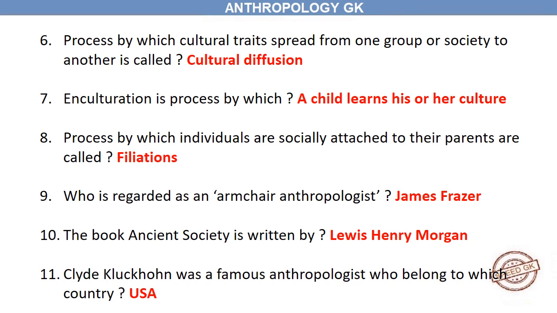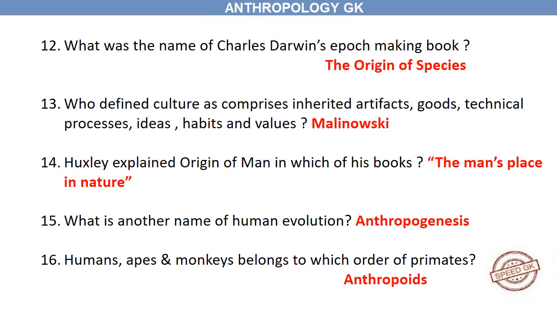Who is regarded as an armchair anthropologist? James Fraser. The book Ancient Society is written by Lewis Henry Morgan. Clyde Kluckhohn was a famous anthropologist who belonged to which country? USA. What was the name of Charles Darwin's epoch-making book? The Origin of Species. Who defined culture as comprising inherited artifacts, goods, technical processes, ideas, habits and values?